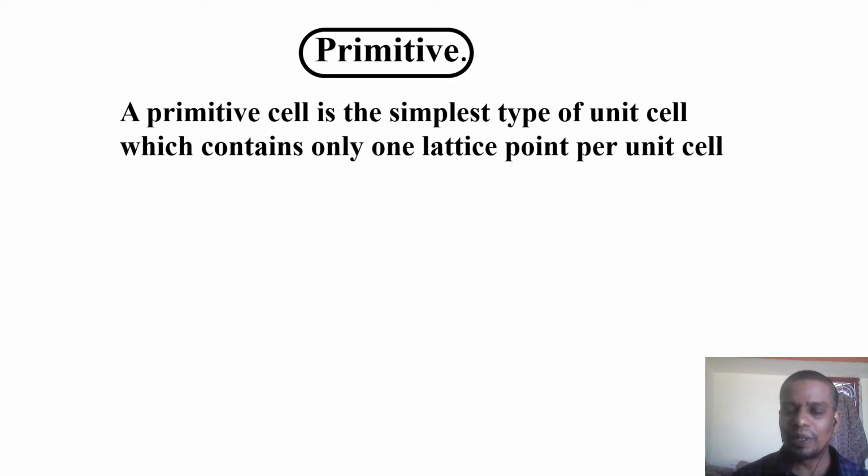What do we mean by only one point? In 2D we have some kind of area. In 3D it is some kind of cube, but the cube is connected with 8 points. In 2D, if you take a square, it is connected with 4 points. How can you define only one lattice point per unit cell, per unit area? How can we define that? This is a question we are going to answer in the packing factor section.